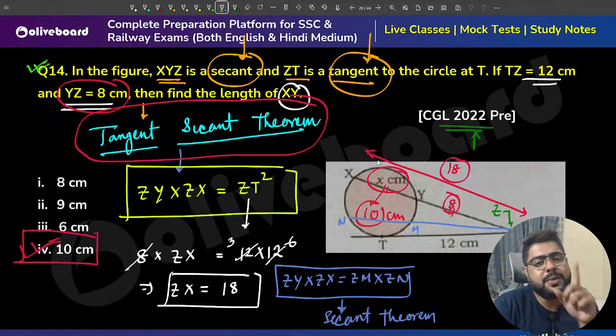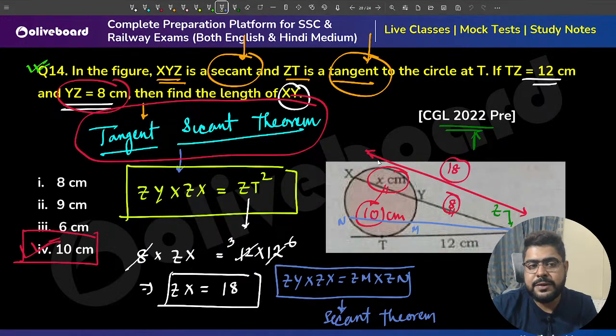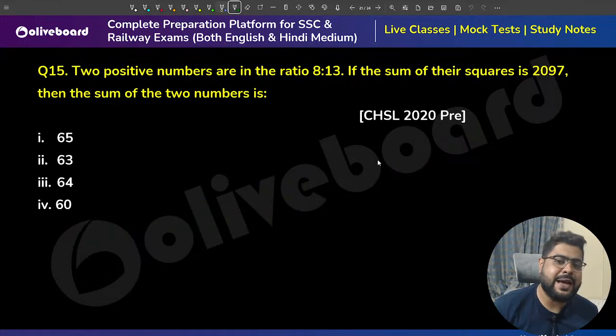Another very important theorem in circles is the alternate segment theorem. And many people have a problem there. I know.